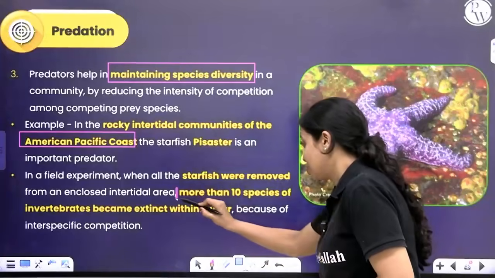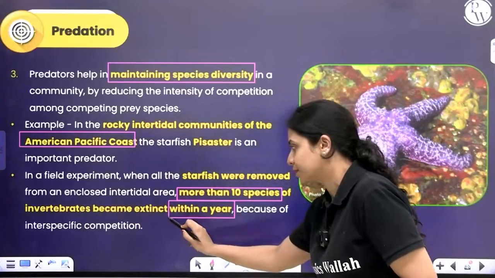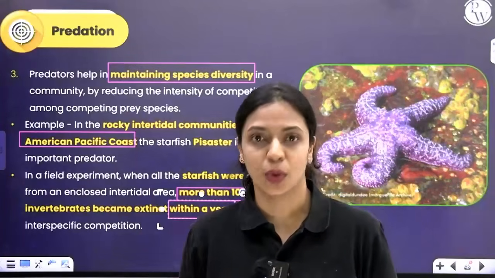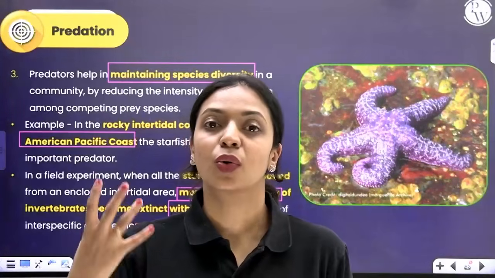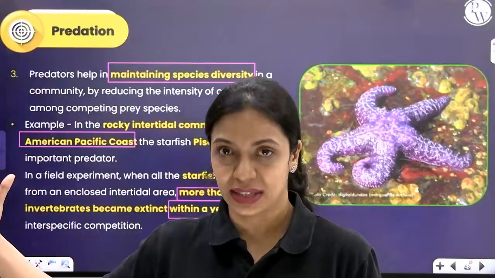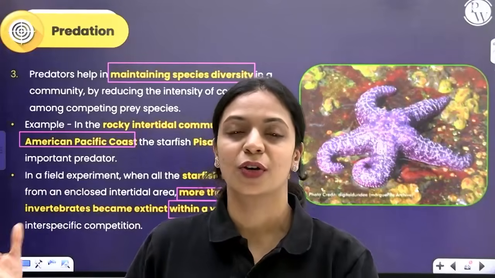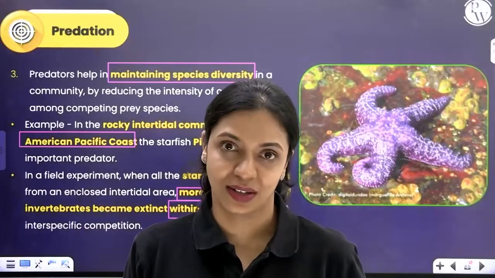More than 10 species getting extinct just within 1 year because of this experiment. This just shows how important a role of predator is in an ecosystem. If the predator is not there, the prey species could go extinct because of increased competition.